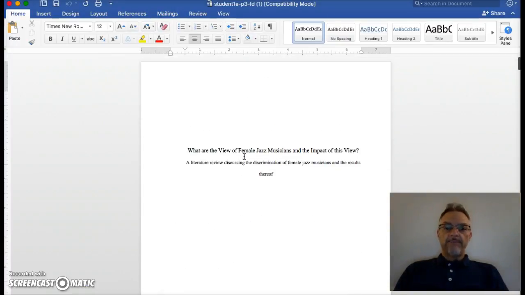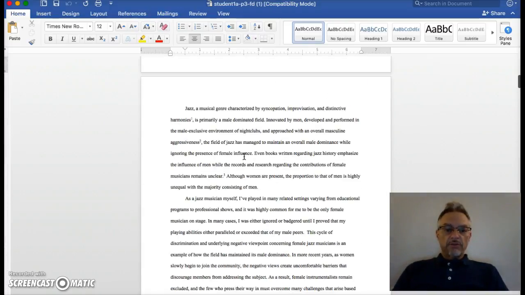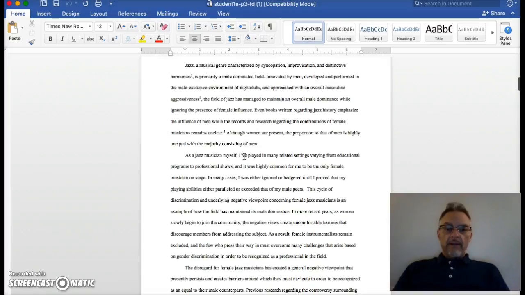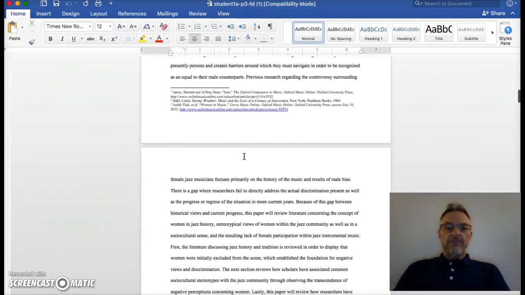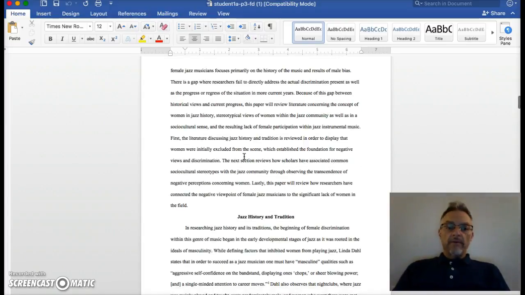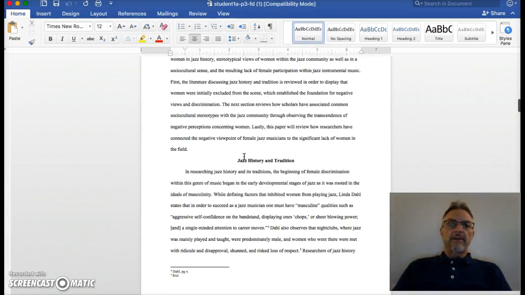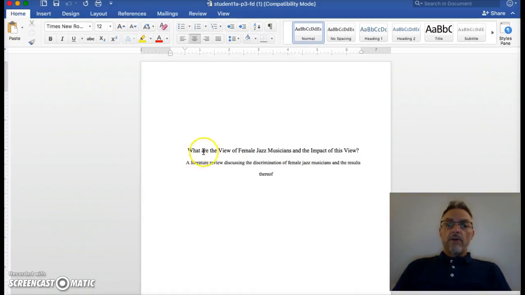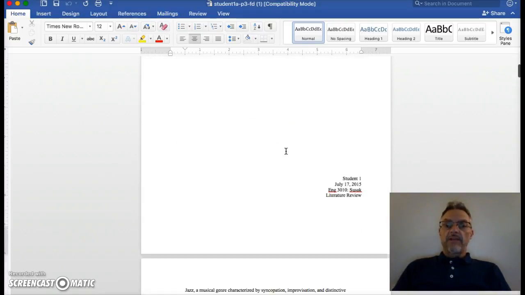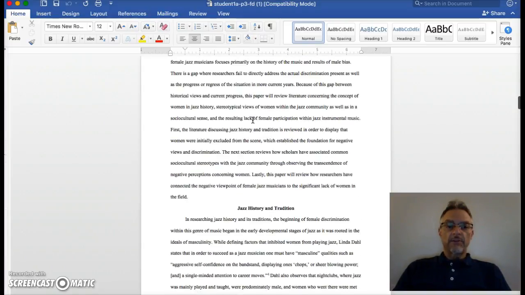Okay, so let's look at the next one. This one's in APA format. There are still a few issues with the formatting, but one thing I want you to notice when you read this one is that you get more of a sense of the conversation that's taking place. You get a more nuanced understanding of what's taking place when it comes to jazz history, jazz musicians, and, more specifically, the view of female jazz musicians and the impact of this view. So this research question was also considerably more interesting.